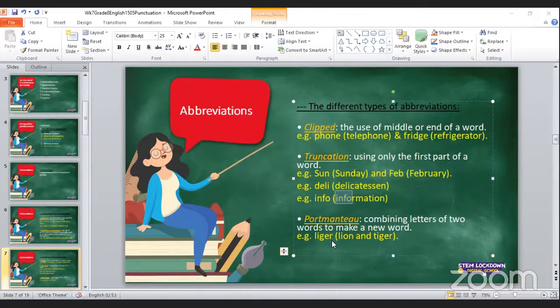We have Tyrese saying breakfast and lunch becomes brunch. Interesting example, thank you. And he's saying smoke and fog becomes smog. Those are examples of portmanteau. Thank you so much, Tyrese. Let me include them here so everybody can see them. So, for example, Tyrese says brunch, which is the combination of breakfast and lunch.